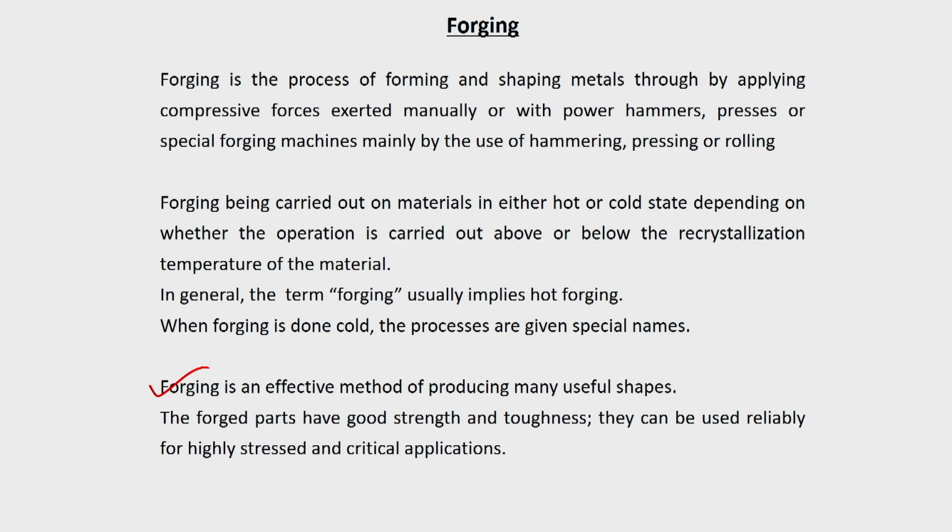By forging operation you can get some special properties also. For example, many of the cast alloys, the metallic alloys, have very poor ductility. Take aluminum alloys or steel, the cast steel or cast aluminum alloys or any material, in the cast condition ductility may be poor, and hence it cannot be used, because when the ductility is very poor, brittleness will result in failure without any warning. So, generally people do not prefer that.